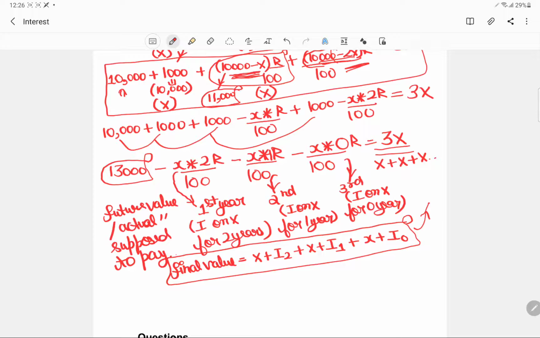Now after the second year, I paid again rupees x, so I ended up saving an interest on that x for 1 year. Now after the third year, I just paid an amount x, but I could not save any interest because there was no time period.